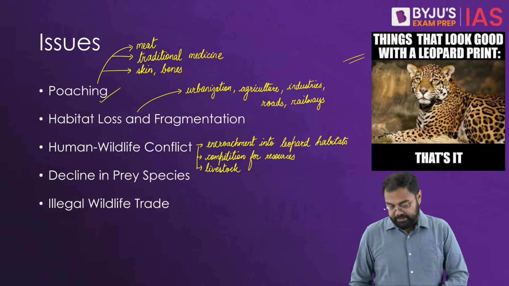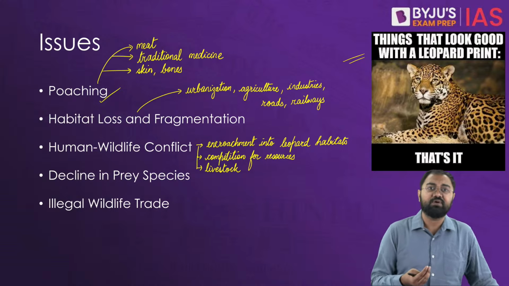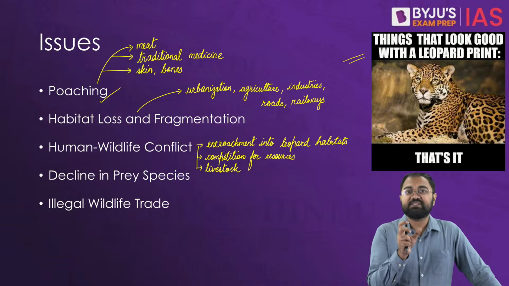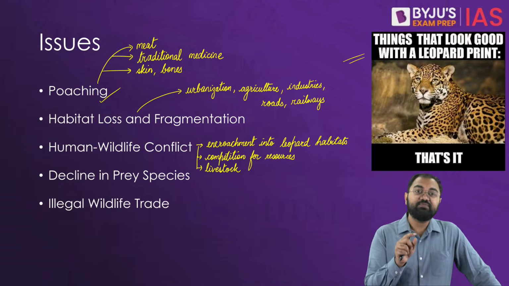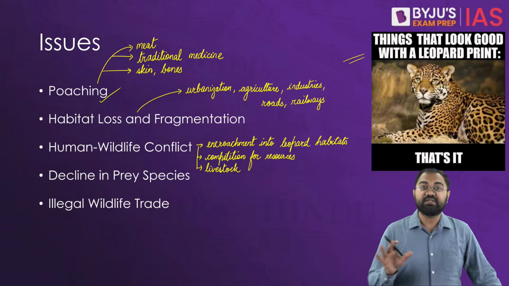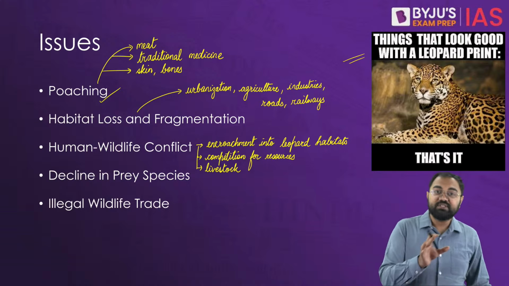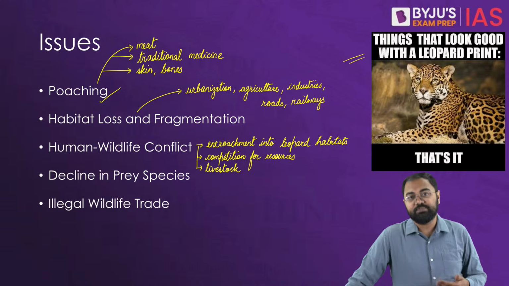Overall, what we have seen is that the decline in prey species population due to overhunting, due to habitat loss, and also due to depletion of natural resources has been affecting the survival of the leopards as well. Because leopards rely on a diverse range of prey, that also leads to a lot of problems. Similarly, there has been an issue of illegal wildlife trade. The illegal trade in leopard skins, bones and other body parts drives poaching, leading to the decline of the leopard population.